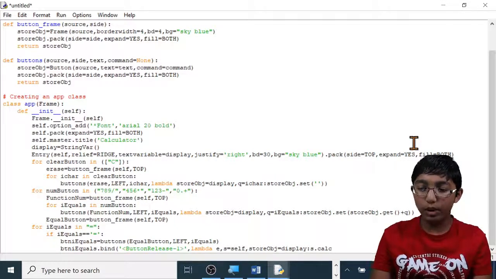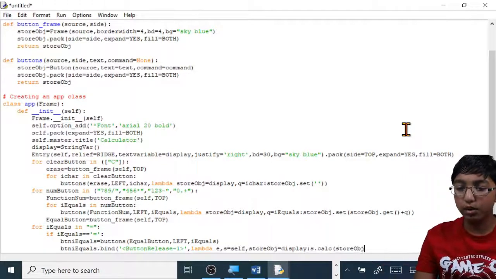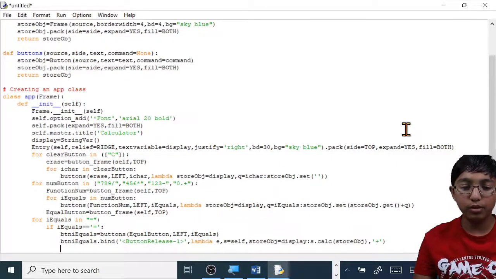Then do open brackets, store, capital OBJ, close brackets, comma, apostrophe, plus apostrophe, close brackets. So this last part here is basically saying the equals button should be binded underneath the plus button. Then press enter. Now do else, colon, enter.